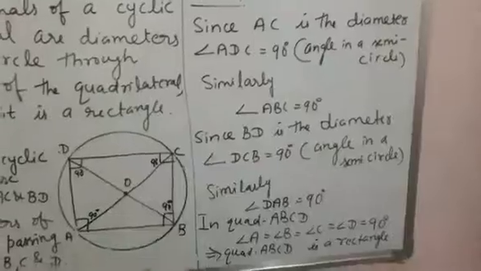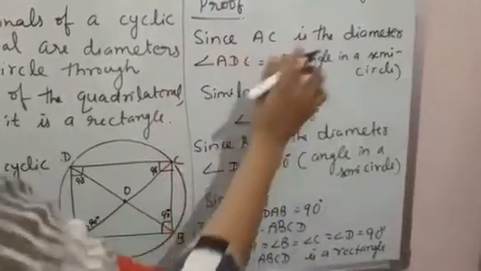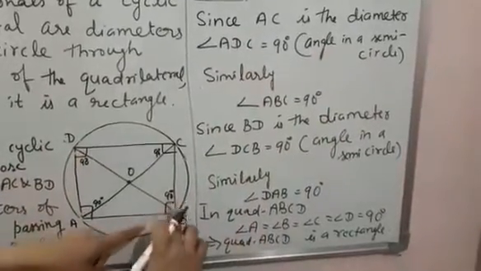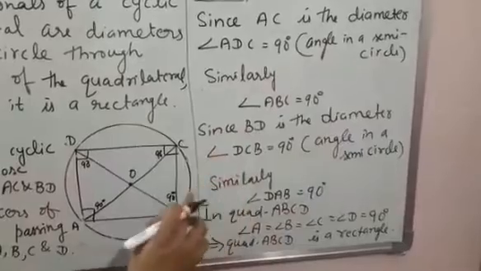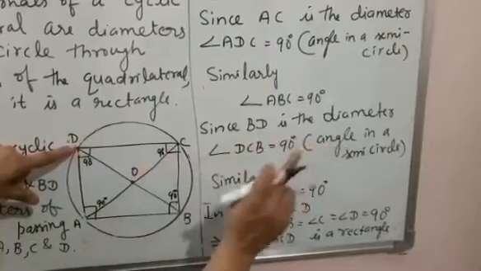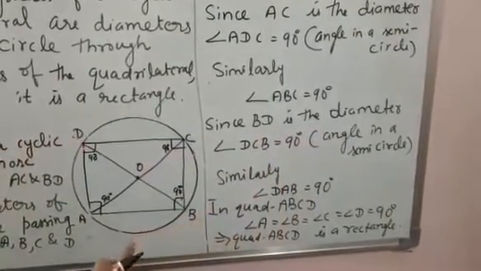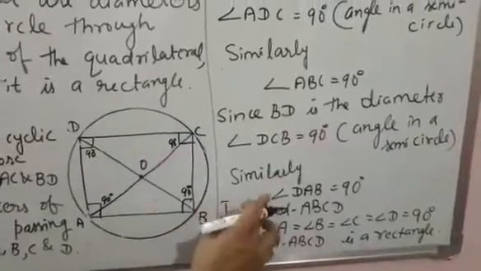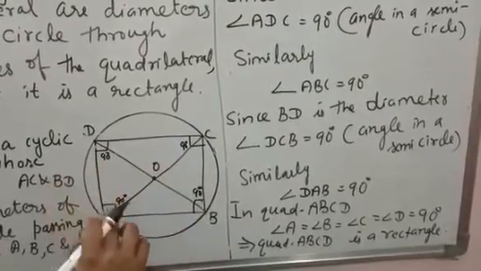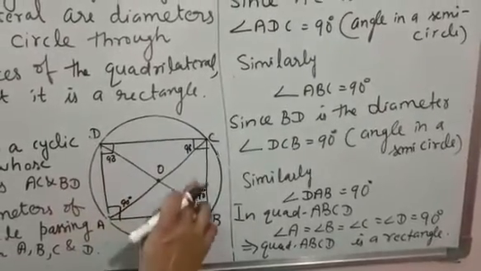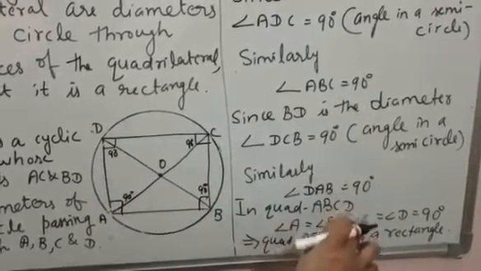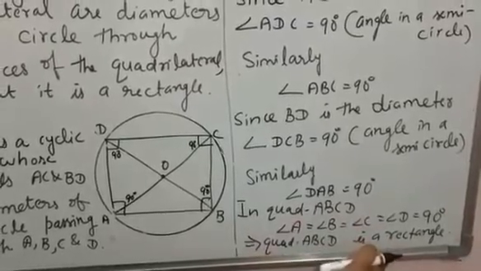So let's write that. In the proof, since AC is the diameter, angle ADC is equal to 90 degrees, angle in a semicircle. Similarly, angle ABC is equal to 90 degrees. Now, since BD is the diameter, angle DCB is equal to 90 degrees, angle in a semicircle, and similarly angle DAB is also equal to 90 degrees. So, in quadrilateral ABCD, angle A is equal to angle B is equal to angle C is equal to angle D is equal to 90 degrees. Each angle of this quadrilateral is equal to 90 degrees, so it is a rectangle.